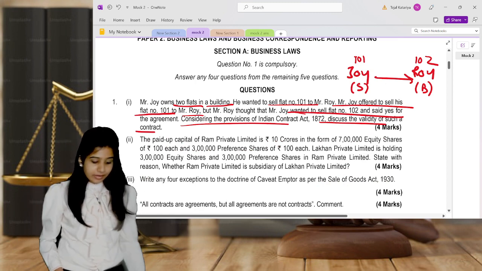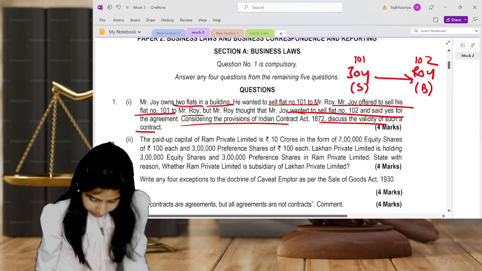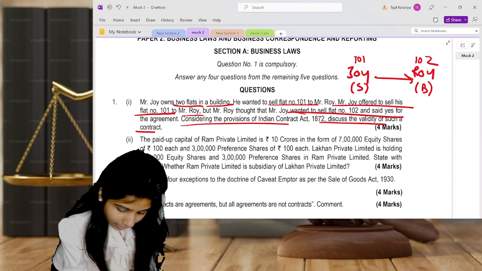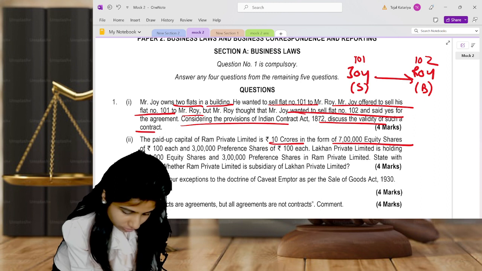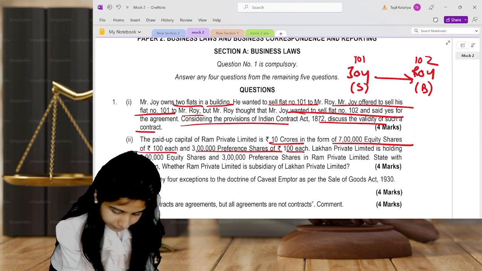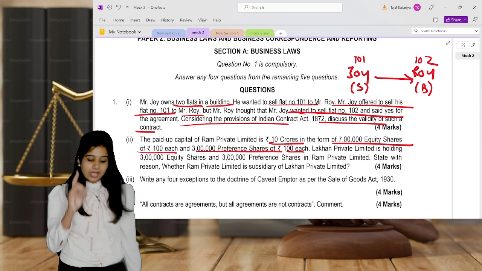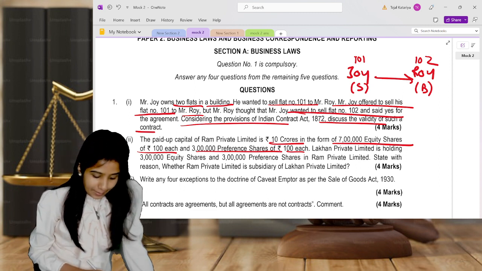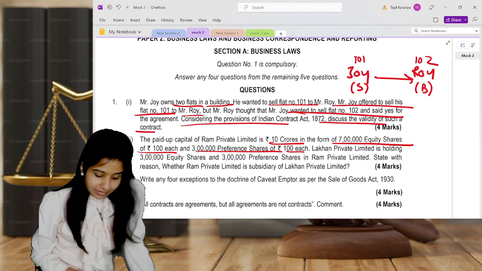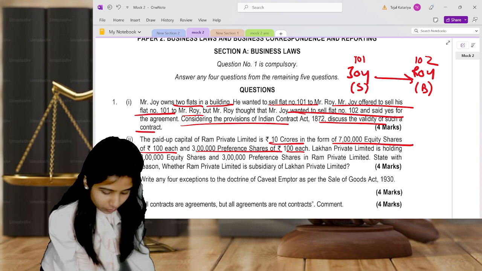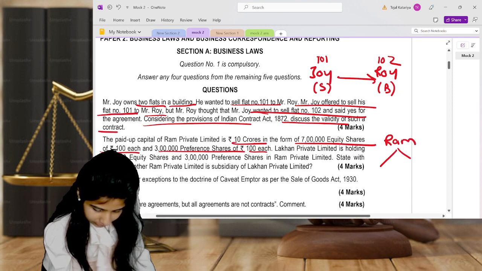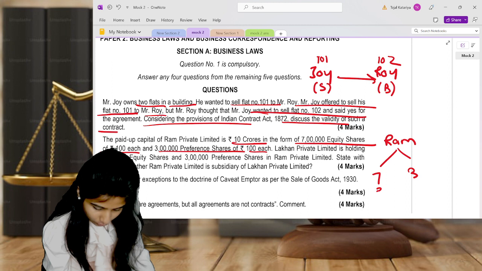The second is: paid up capital of RAM Private Limited is 10 CR. First of all, paid up capital is 10 CR, in the form of 7 lakh equity shares of rupees 100 each and 3 lakh preference shares of 100 each. So 7 lakh equity and 3 lakh preference. This is the composition of the capital. Now Lakhan Private Limited is holding 3 lakh equity shares in RAM.